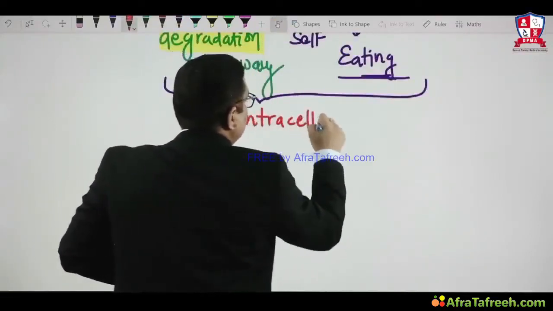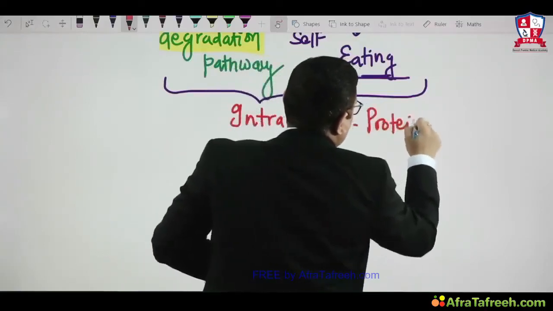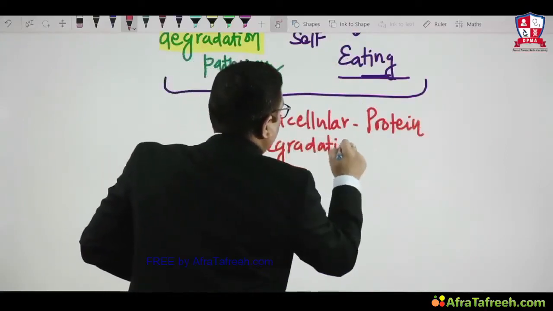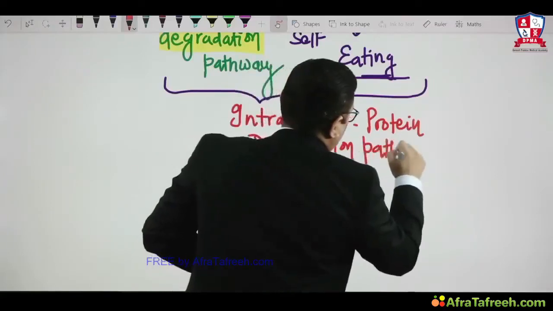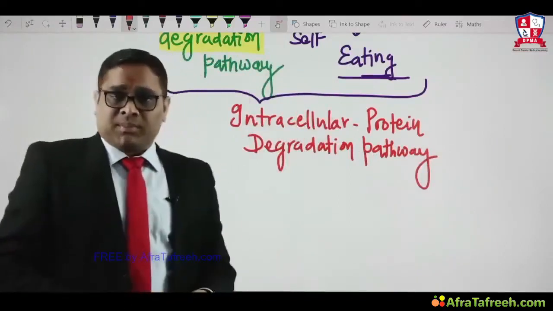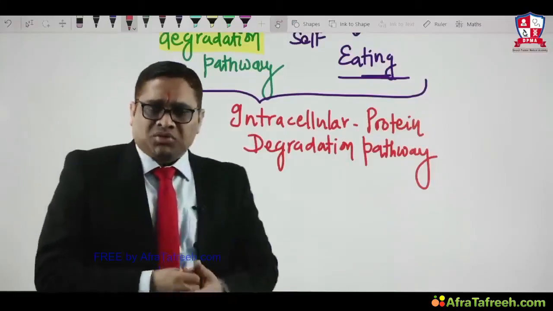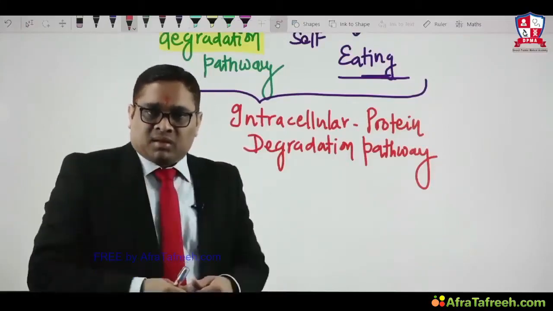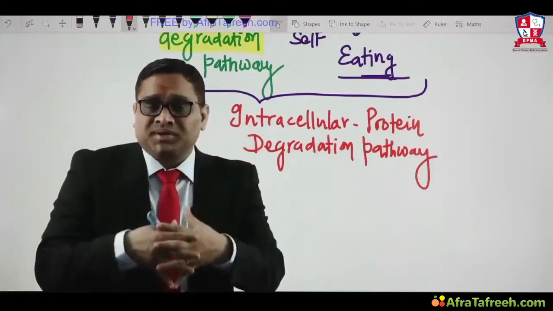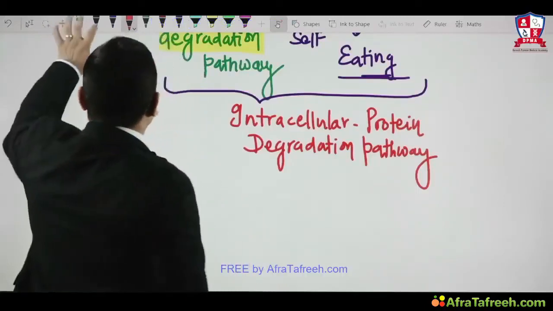What I want to tell you in the beginning is that these both are collectively known as the intracellular protein degradation pathway. That is very important to understand: within the cell, protein degradation will happen, and that is the reason for atrophy. So how will this protein be degraded within the cell, and how are they interconnected to each other? What is the connecting point? The connecting point is ubiquitin.